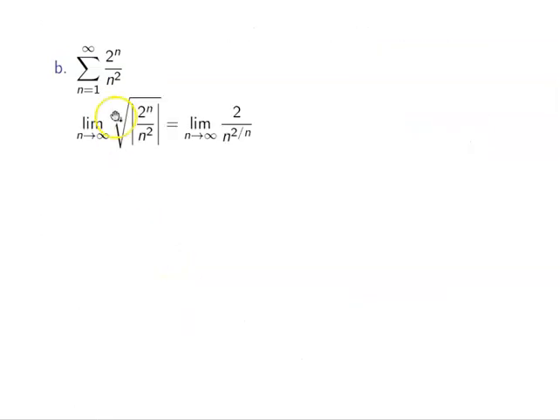Okay, so let's go through the work and take the nth root. So the n that's attached to the 2 cancels out. This turns into 2 divided by n. Well, when this n gets very, very large, this is going to go to 0.